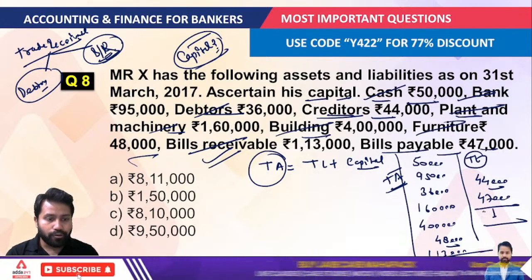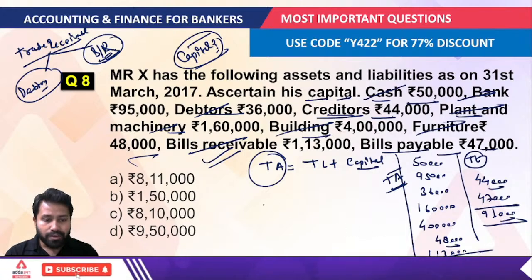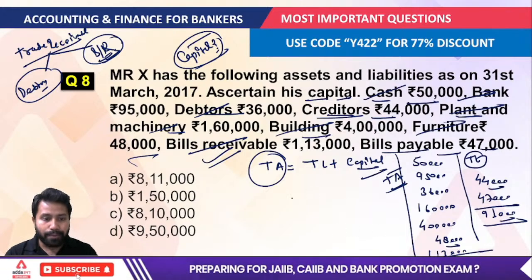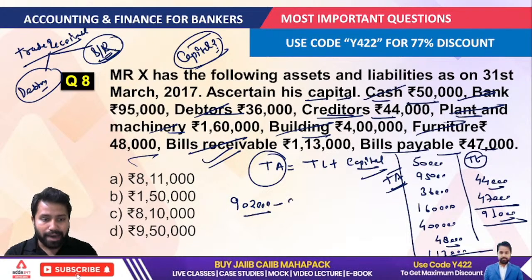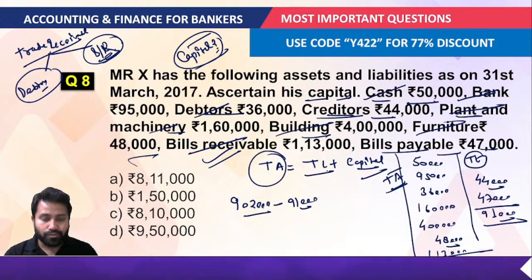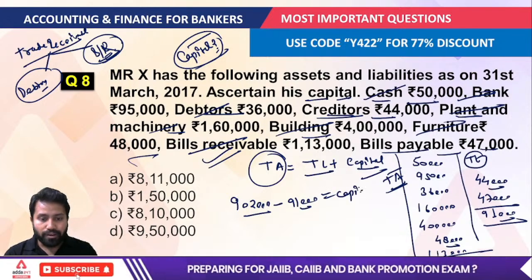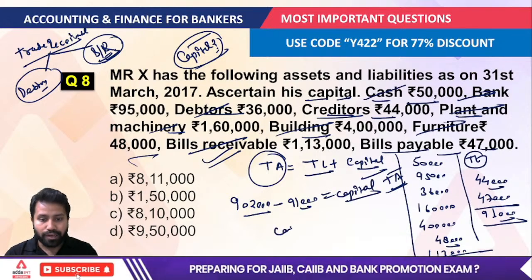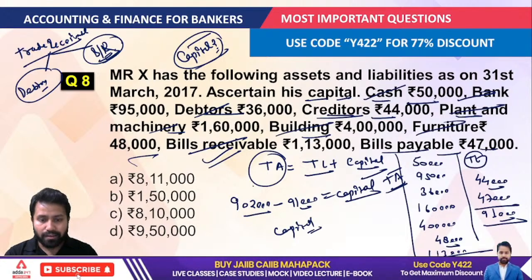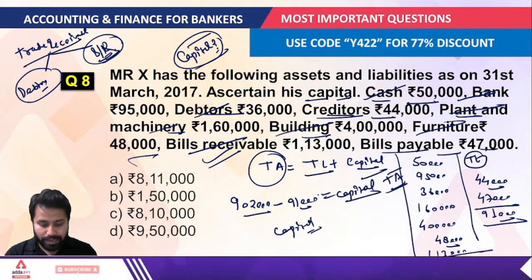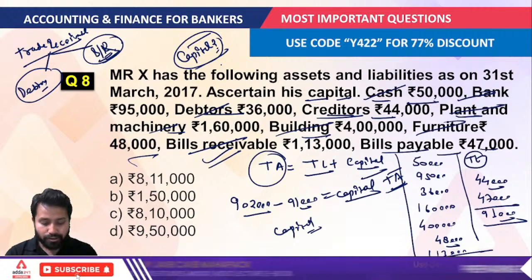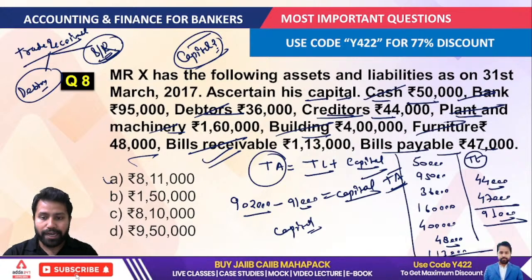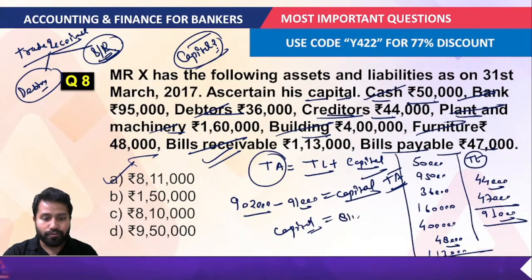So this would become 91,000. Now if I have to find out the capital here, the total asset value is 9,02,000 minus 91,000, that is the total liability value. What would be the value? Let me just clarify this. 9,02,000 minus 91,000, yes, that would be 8,10,000. That would be your value for this question.